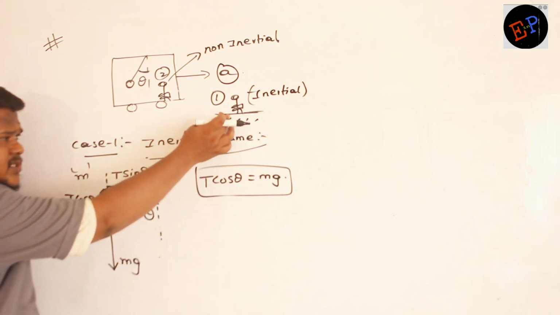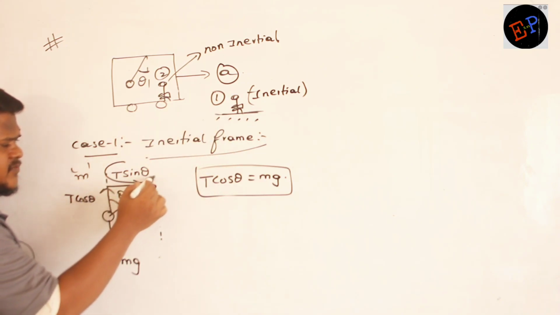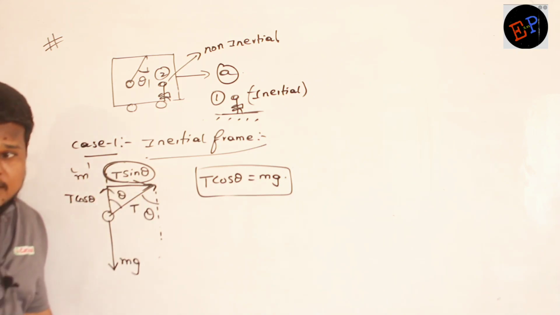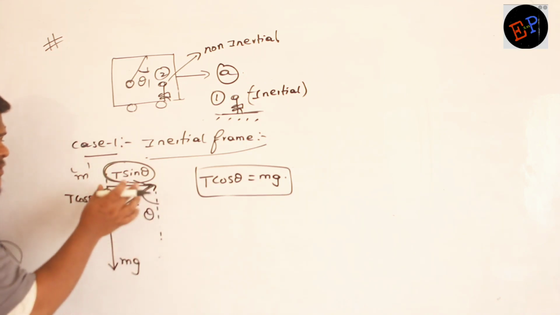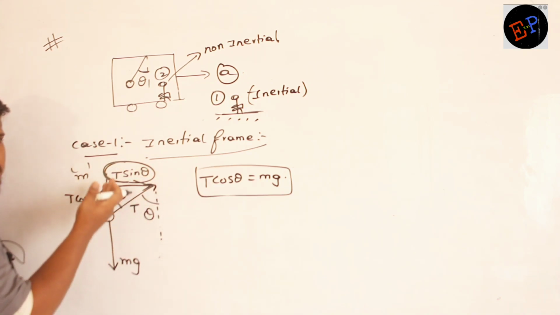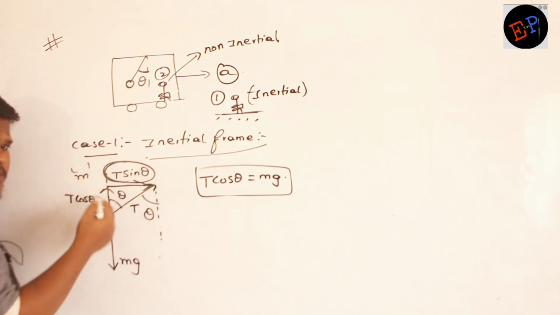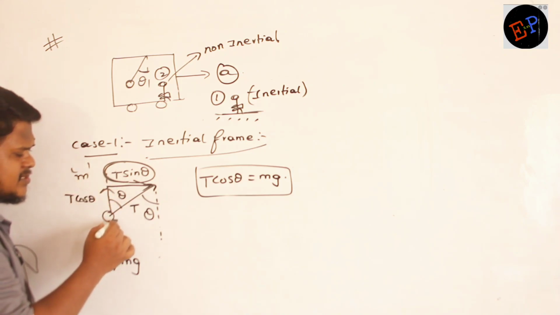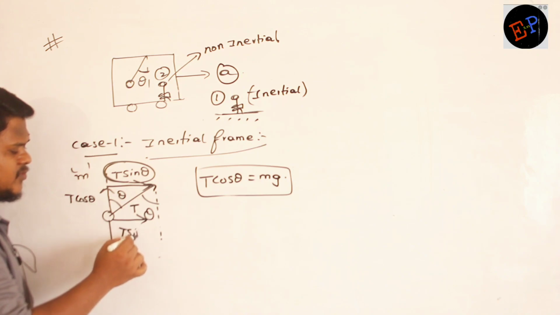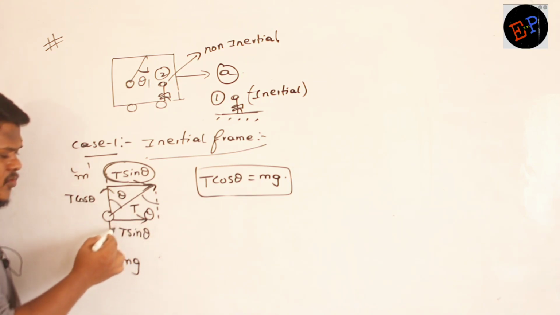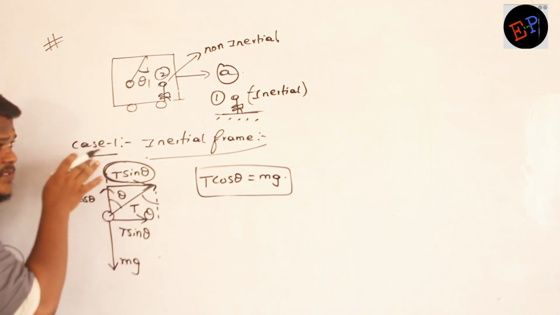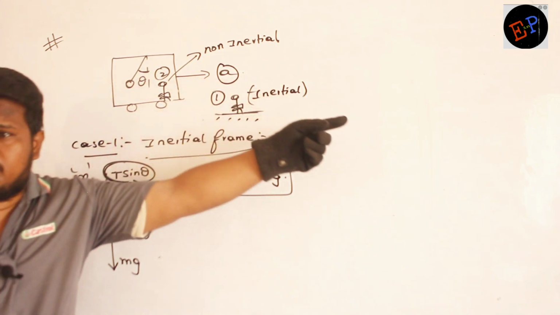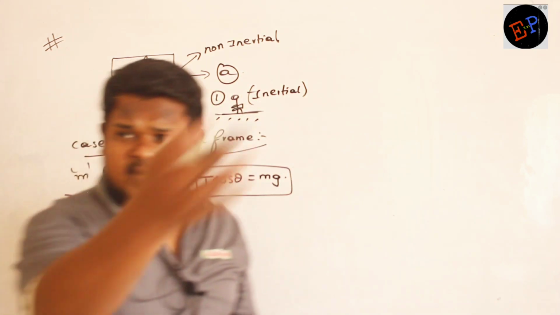Now to this observer, what is the function of this force? What is this force doing? Accelerates. Very good. See, this T sin theta is not balanced by any force. No? Is there any force that cancels it or any opposite force that balances it? No. It means that this T sin theta is acting on this pendulum and this is the net force. This is the only force acting on this bob, which is making the bob accelerate. When car is accelerating, bob is also accelerating. No? When the car accelerates, the bob also accelerates, right?